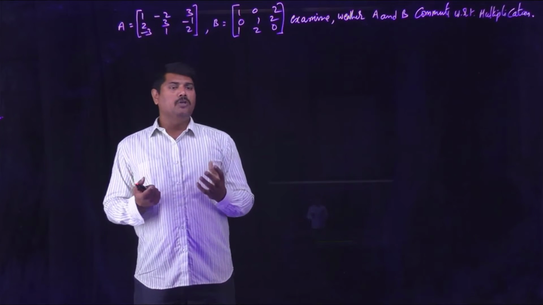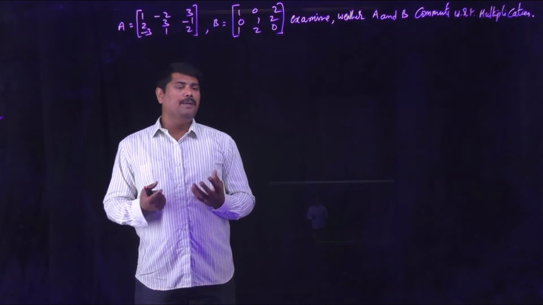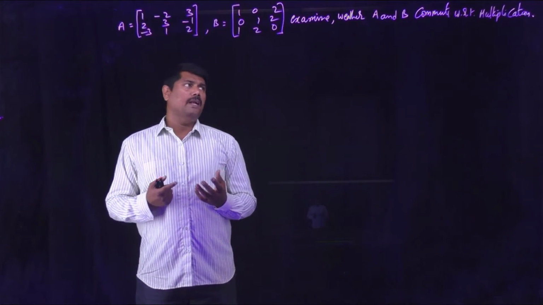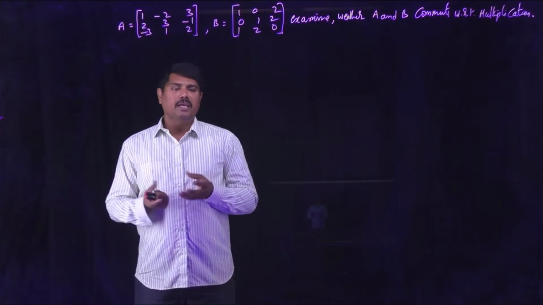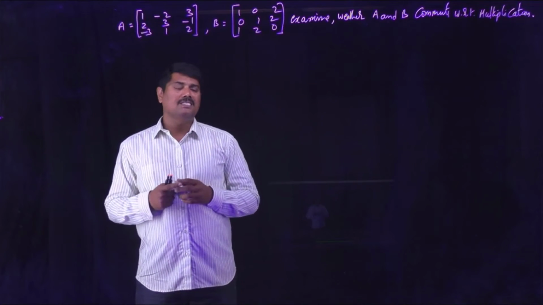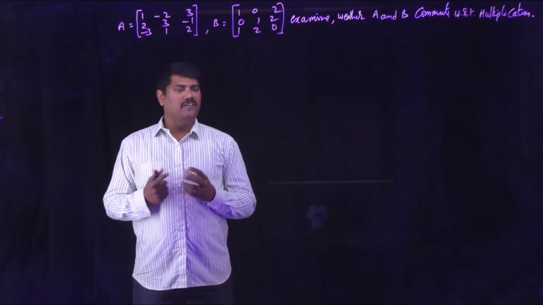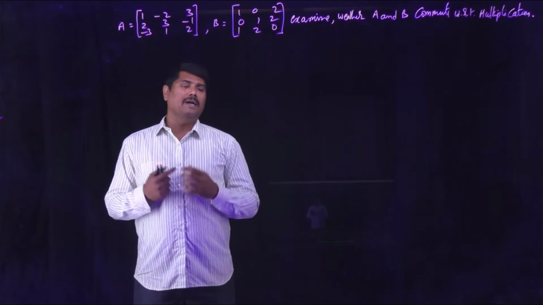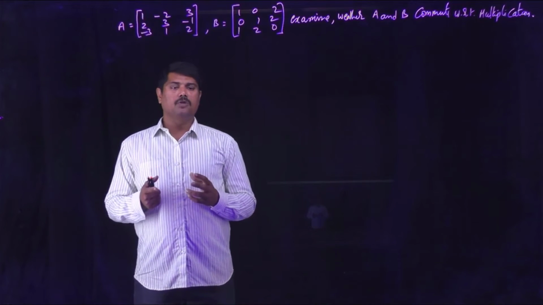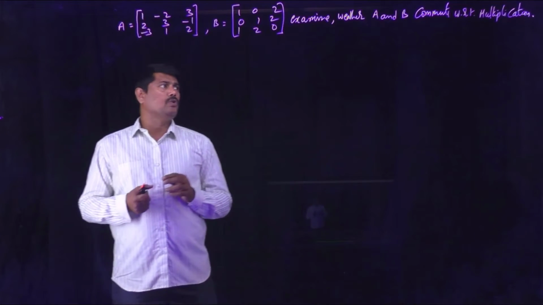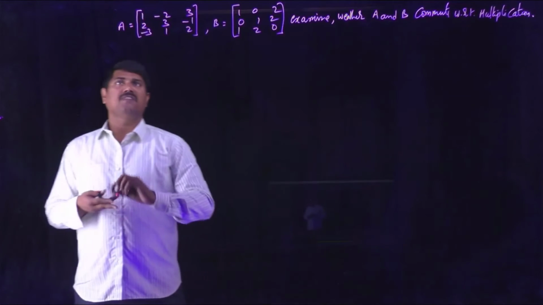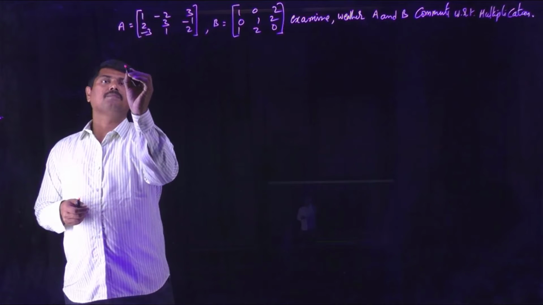You have to find A into B, and later find B into A. If both are equal, then these two matrices allow the commutative property. If AB and BA are different matrices, then these two matrices do not follow the commutative property. That is how we are going to do this problem. For that, let me first find A into B.